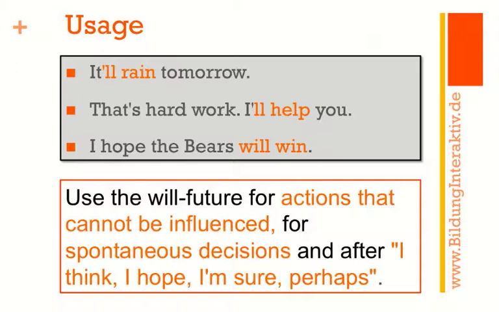Use the will future for actions that cannot be influenced, like it'll rain tomorrow, the first sentence here. You have no influence whatsoever on the fact whether it will rain tomorrow or not. So we use the will future.